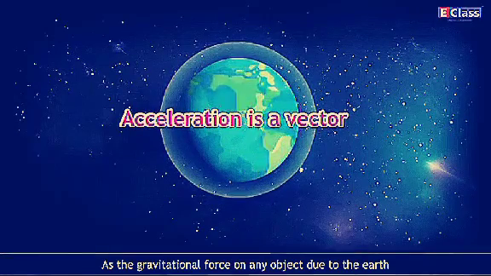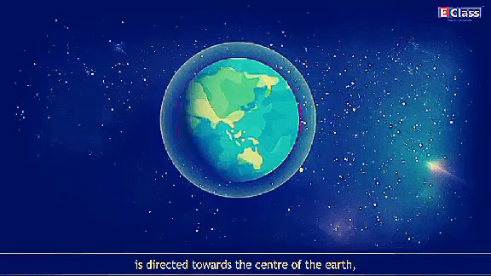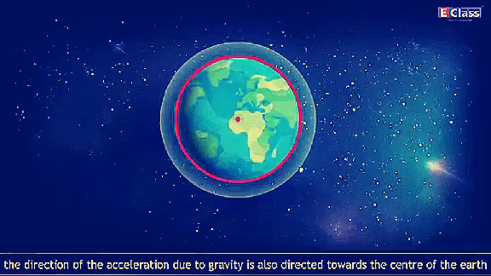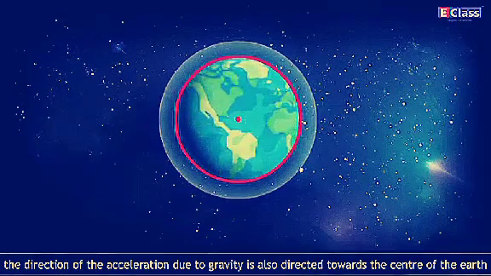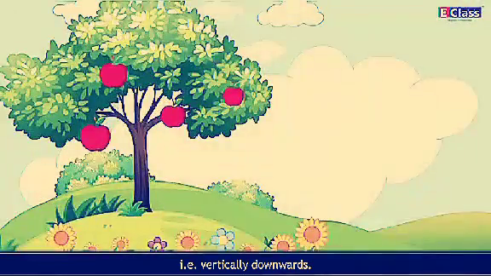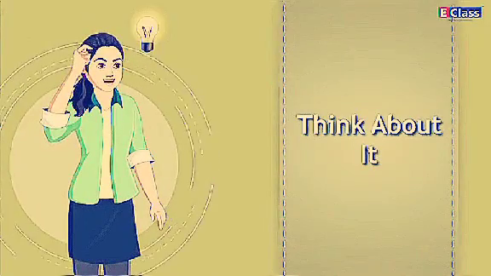Acceleration is a vector. As the gravitational force on any object due to the earth is directed towards the center of the earth, the direction of the acceleration due to gravity is also directed towards the center of the earth, that is, vertically downwards.